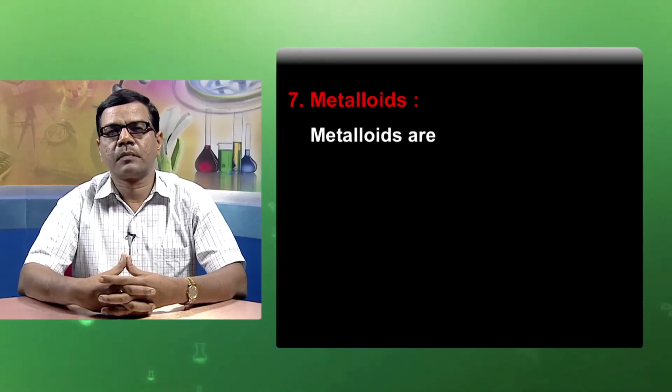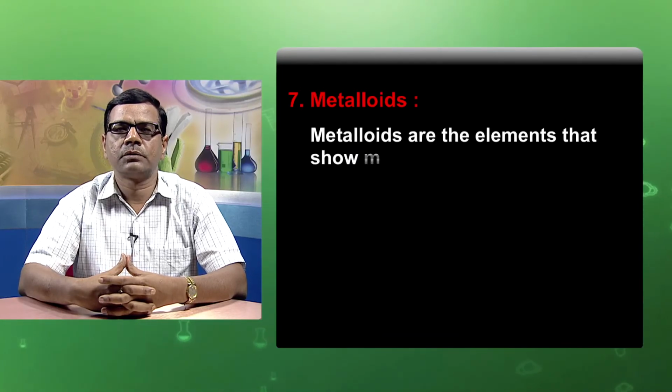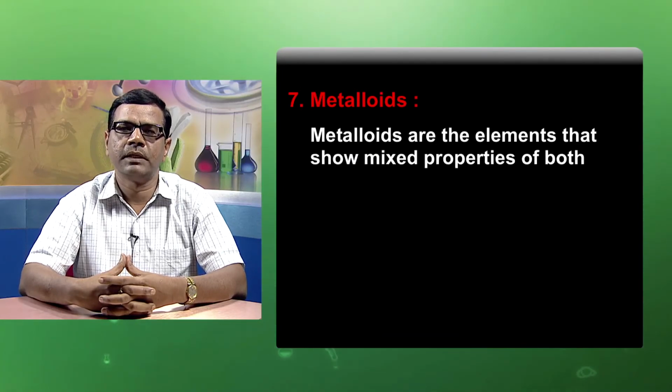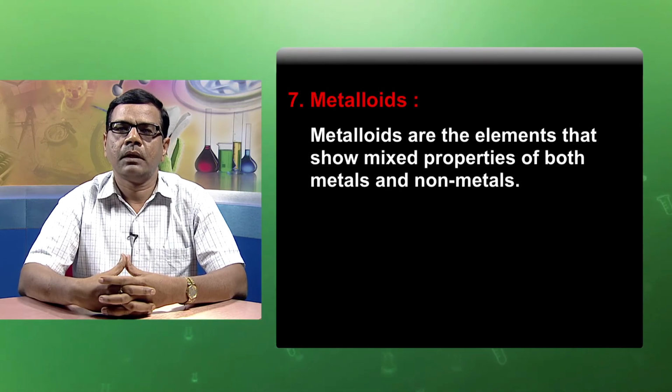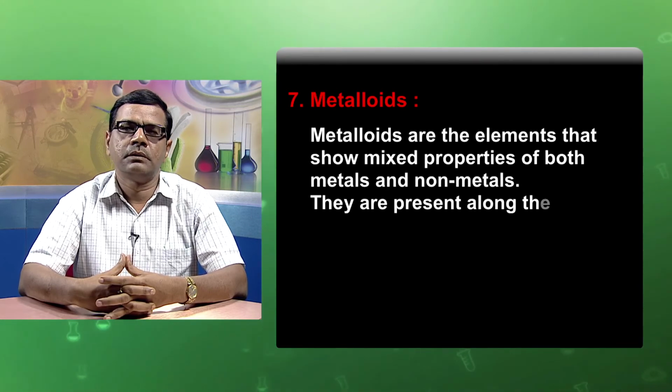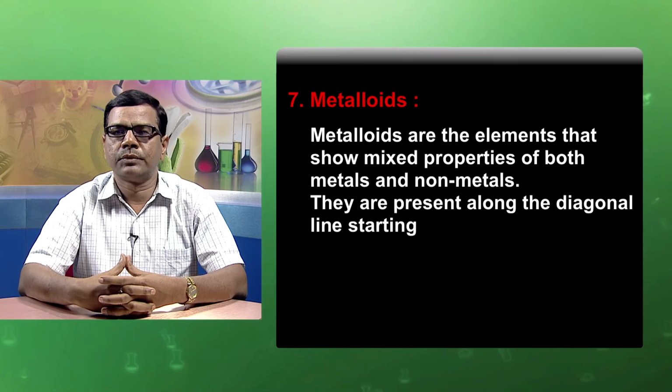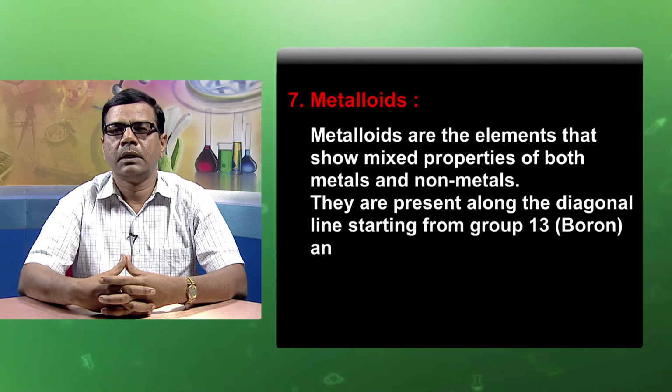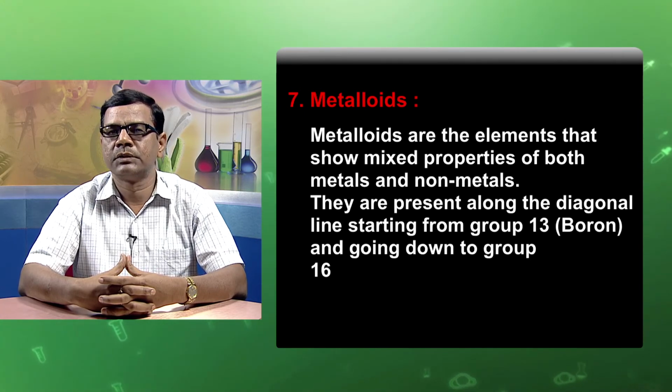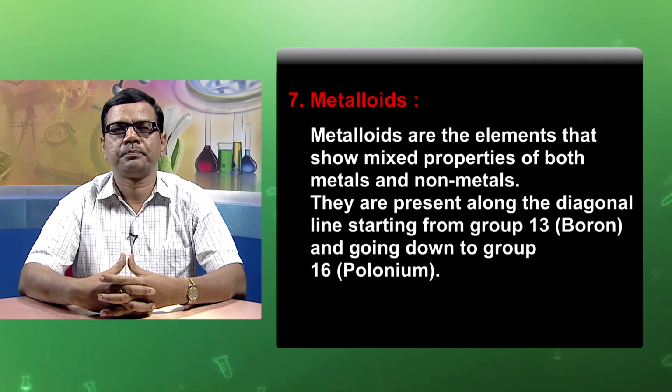The metalloids are the elements that show mixed properties of both metals and nonmetals. They are present along the diagonal line starting from group 13, boron, and going down to group 16, polonium.